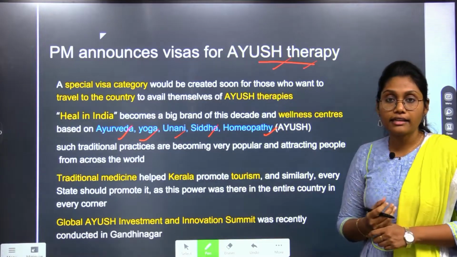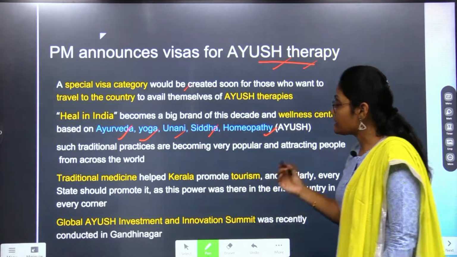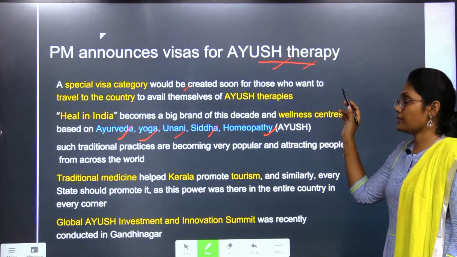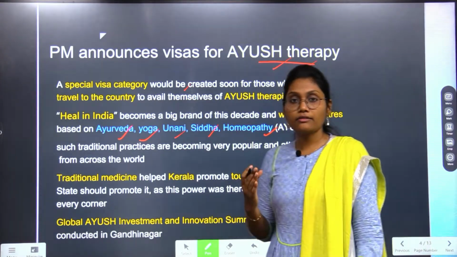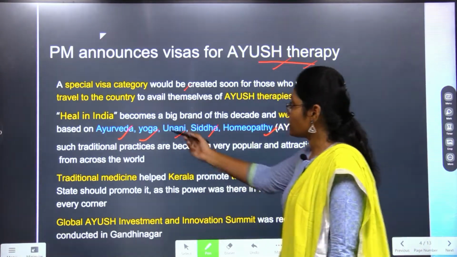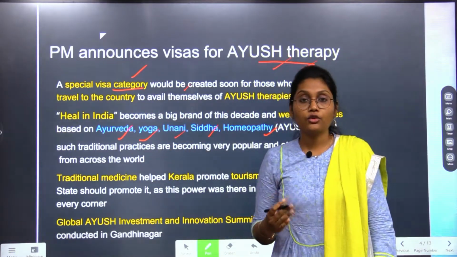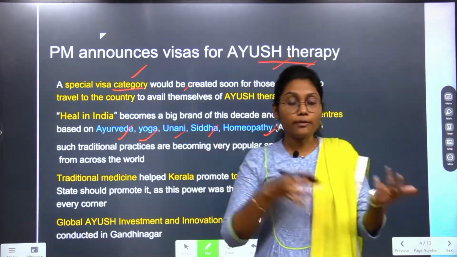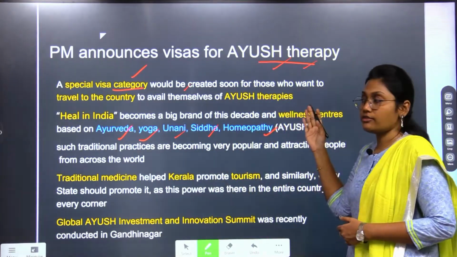In recent days, it has gained priority and significance all over the world. Hence, recently our beloved and respected Prime Minister Mr. Narendra Modi has announced a special category to provide special visas to those people who want to come to India to get AYUSH therapy done for them.